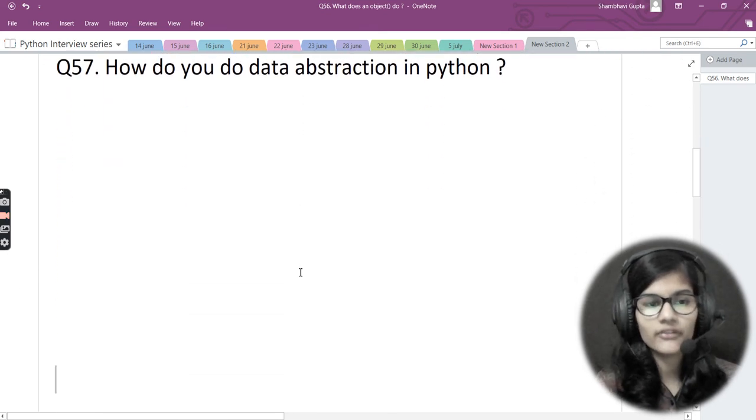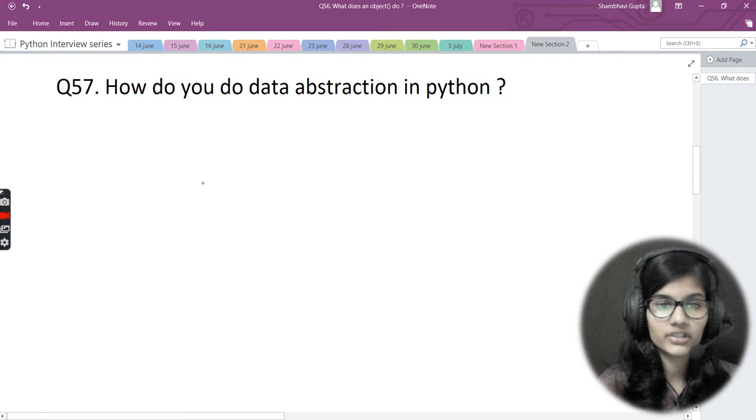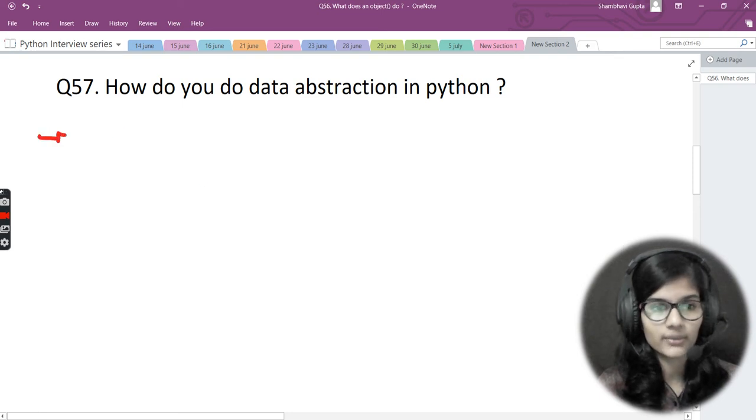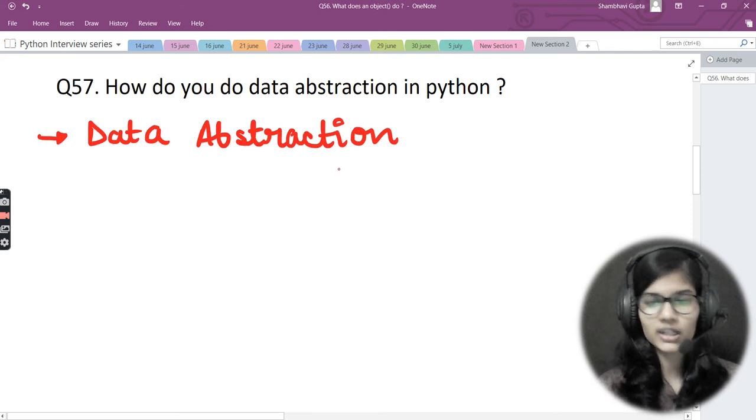Now, the next question is: how do you do data abstraction in Python? Data abstraction is a process which takes place in the Python programming language, and in other languages as well. So let's see how we do data abstraction in Python. First of all, let's see what we mean by data abstraction, because before explaining the process of doing something, I should know what it is and explain that.